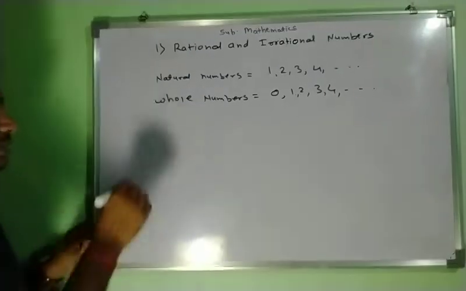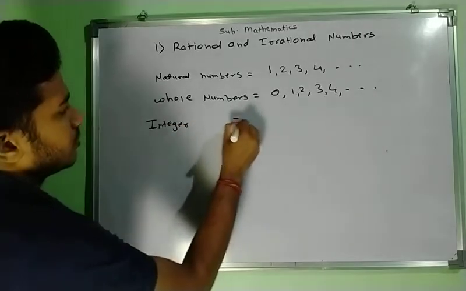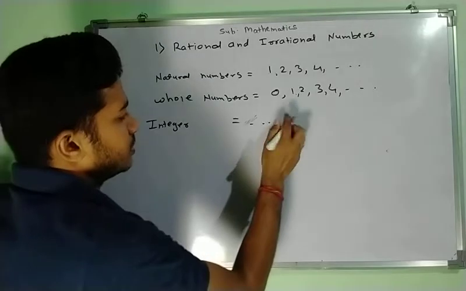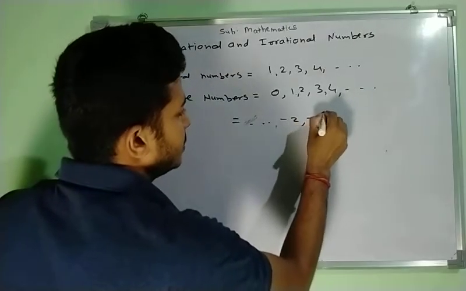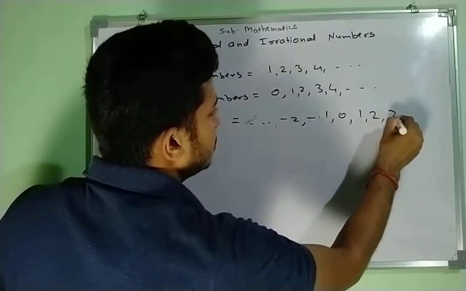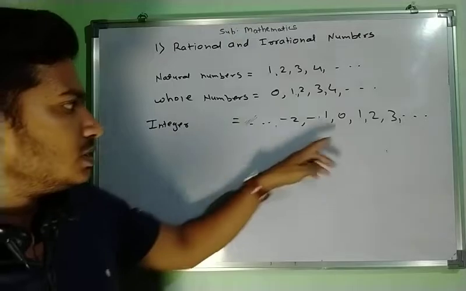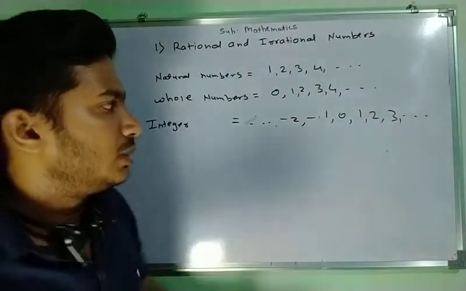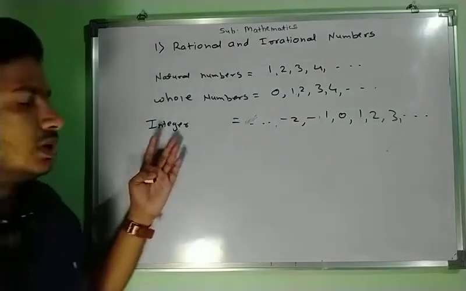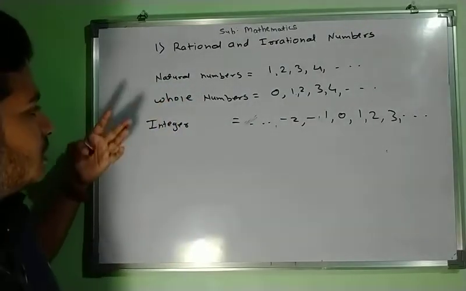Now integers are from minus infinity, -2, -1, 0, 1, 2, 3 and so on up to infinity. That means negative numbers, 0 and the positive numbers. These are all integers. Okay. So are you all aware of natural numbers, whole numbers, integers?